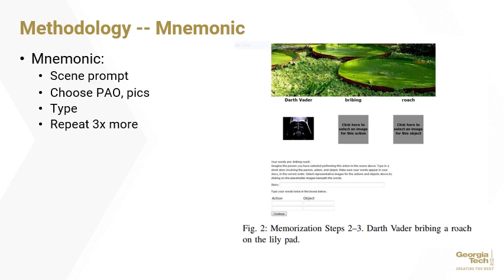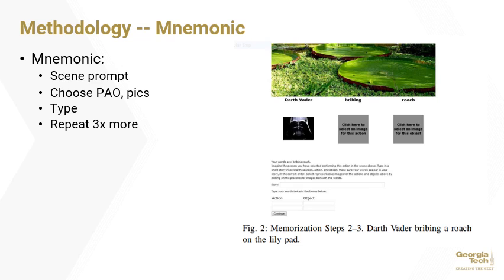The participant was then prompted to type into the first text box a one-sentence story about all four items in order of appearance. In this example, a possible story would be Darth Vader bribing a roach on the lily pad. Next, the user was asked to find photographs of the action and object, and then in the last four text boxes, write the action and object twice each.